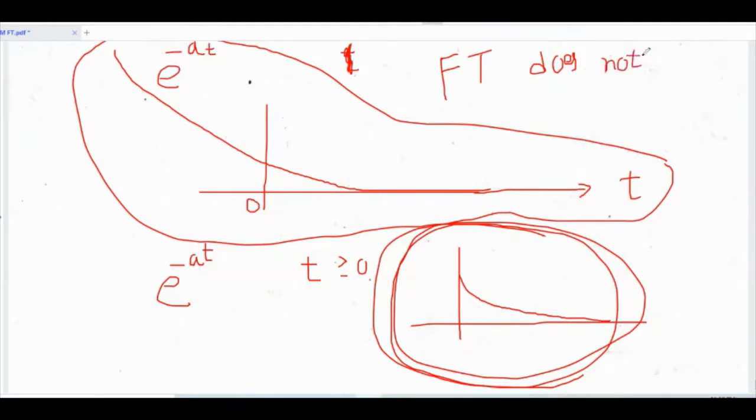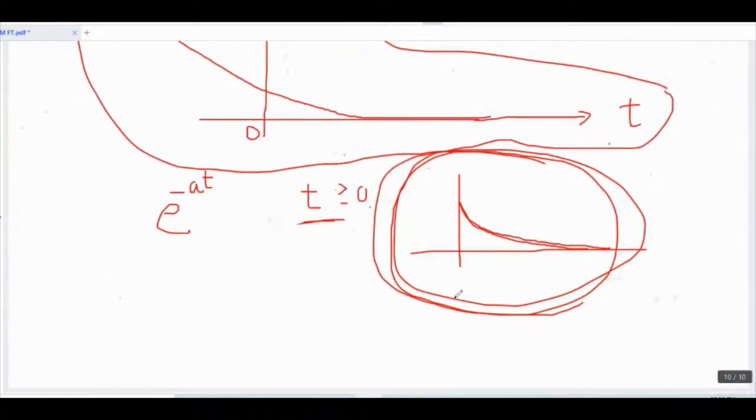But if you put the condition t greater than equal to 0, then its Fourier transform exists. The graph of the signal is like this, and as you can see, when we increase the time, it is decreasing in nature. It is a finite value. So for such a signal, Fourier transform exists.